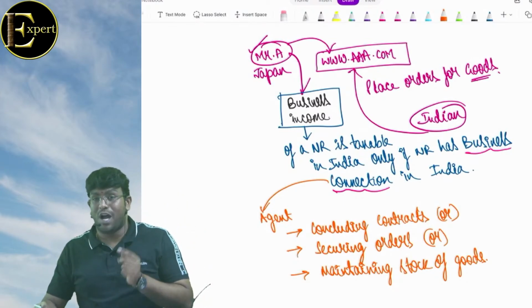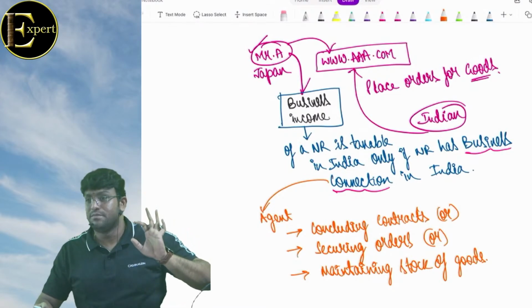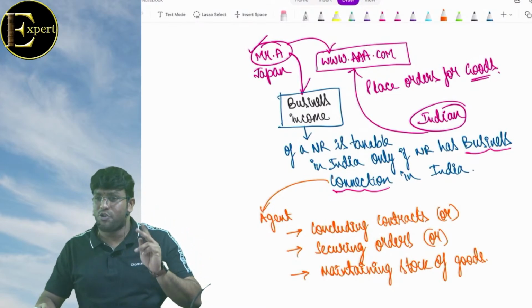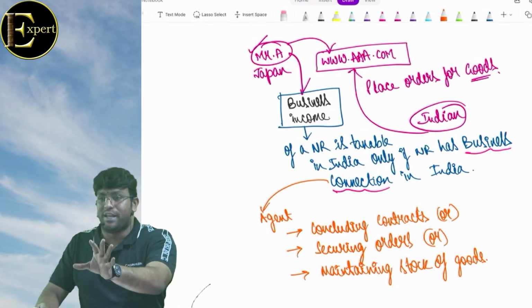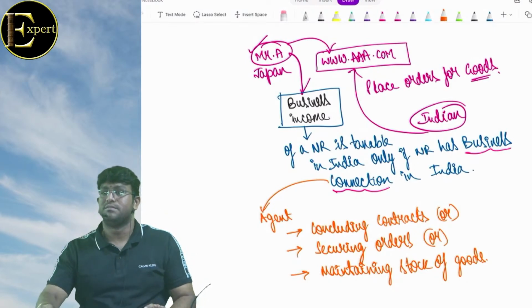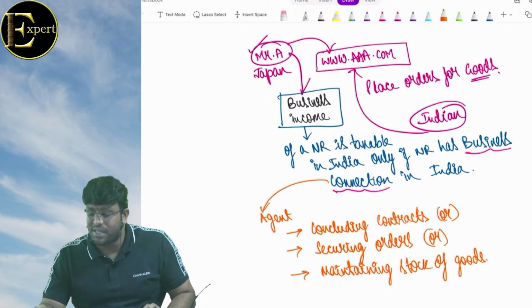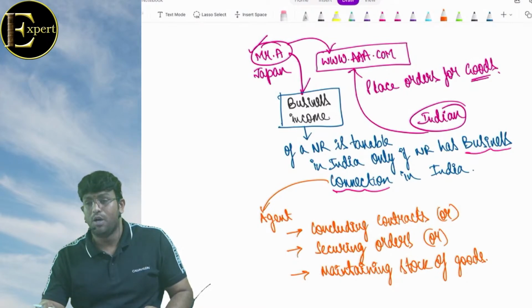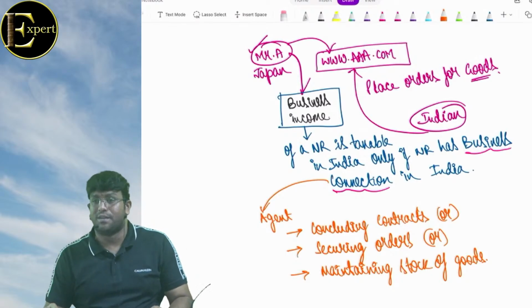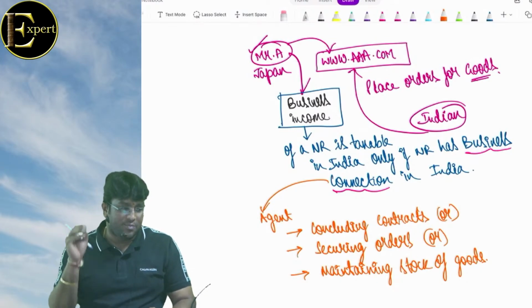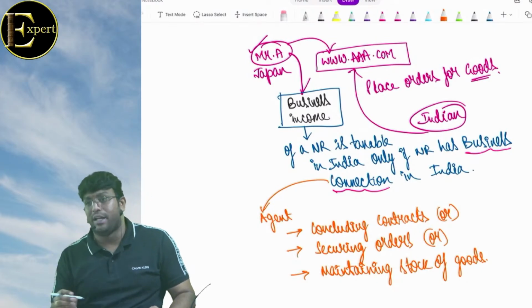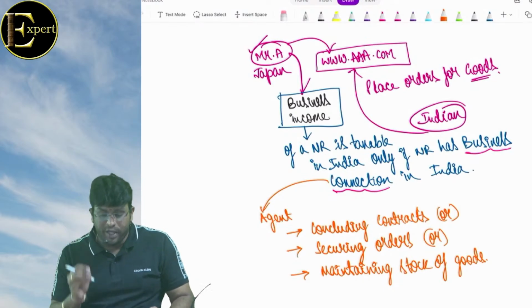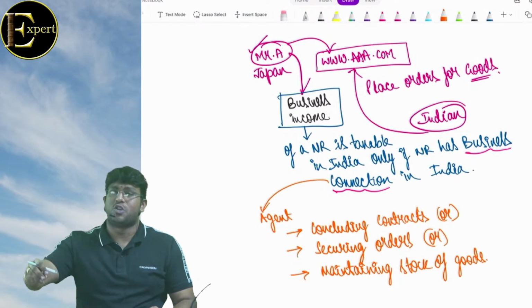But if it is not business income, it is IRF. That means interest, royalty, fees for technical service. Then we will not see business connection. Bhaiya, straight away taxable. Correct, my dear friends? This business connection story will come only if it is not IRF. Dosto, what is IRF full form? Interest, royalty, fees for technical services. And other business income is taxable only if the non-resident has what connection in India? Business connection in India. That means agent is there who is concluding contract, securing orders, maintaining stock of goods.